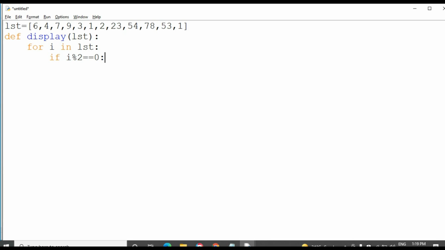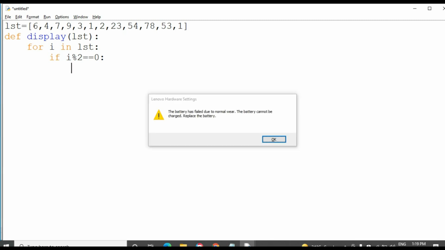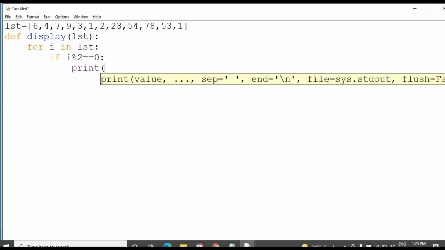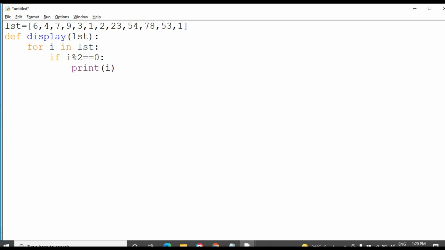If the remainder is not 0, the number is an odd number, it's not divided by 2. So I only want to display the even numbers, so I am checking the condition: if the element i in the list is divisible by 2, and if it is true, then I want to print i.